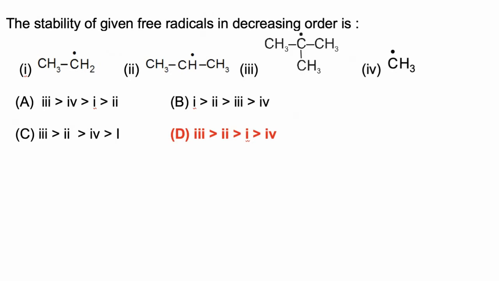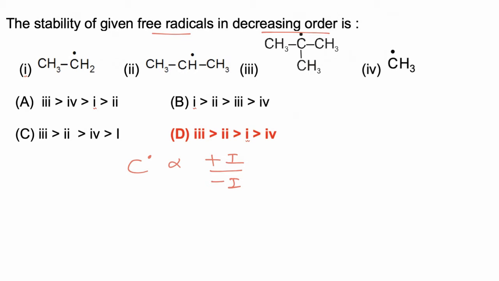In this question we have to find the correct decreasing order of stability of free radical. Now stability of free radical is similar to stability of carbocation. Stability of free radical is directly proportional to plus I effect and inversely proportional to minus I effect, because free radicals are also electron deficient, and any electron donating group will stabilize free radical.